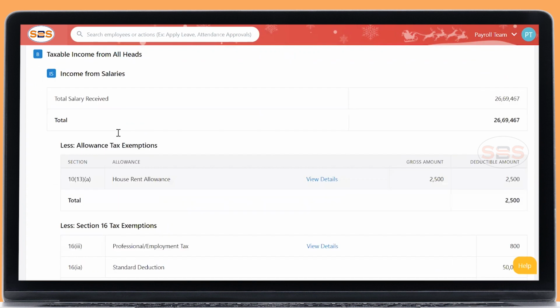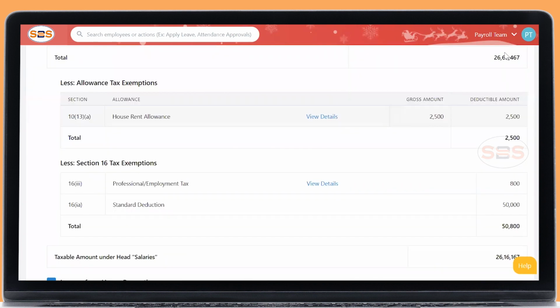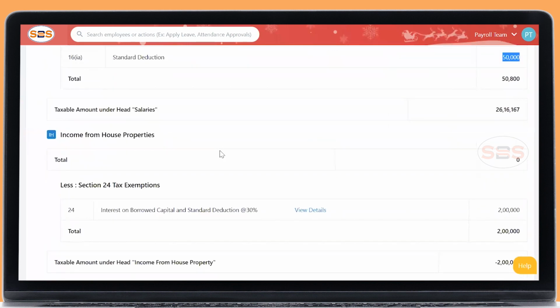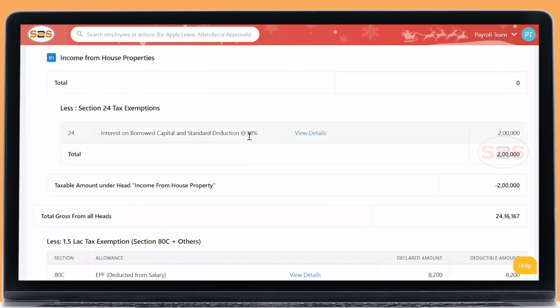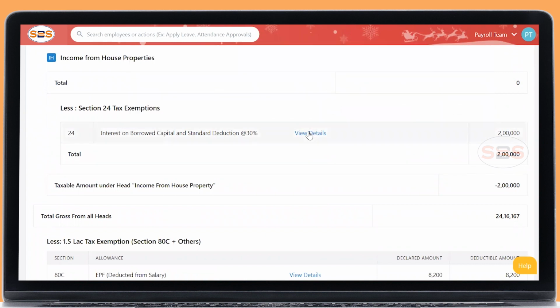My PT has been auto calculated, and standard deduction has been given as 50,000. And if you remember, I've given a let-out property value. The let-out property value I've given is 4 lakh. The maximum value I've said is 2 lakhs, so the 2 lakhs has been exempted.